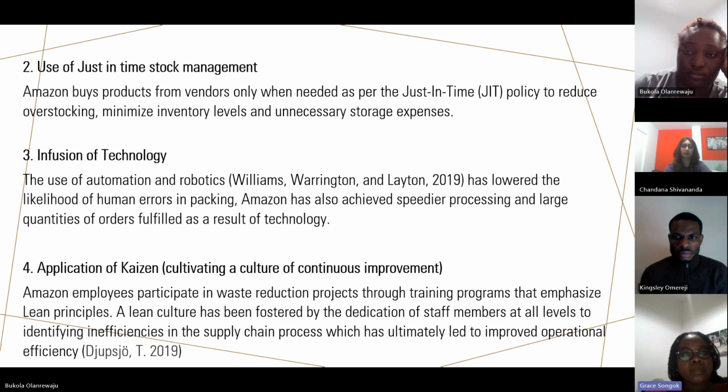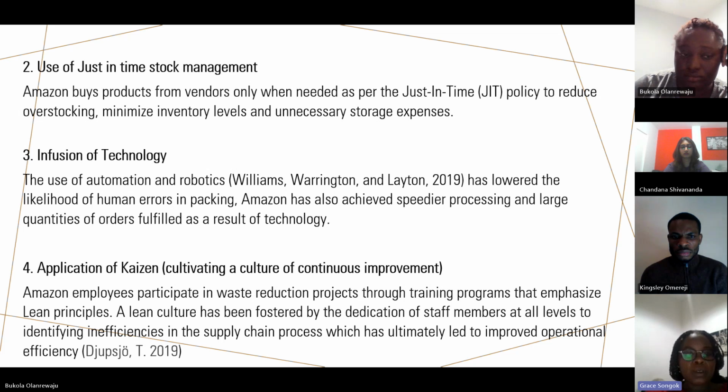Amazon uses automation and robotics in its packaging systems, and this has led to a reduction of human errors, which has promoted increased levels of customer satisfaction. Through the use of machinery and robotics, Amazon has been able to achieve faster processing, and also it has been able to fulfill large quantities of orders, delivered at a go.